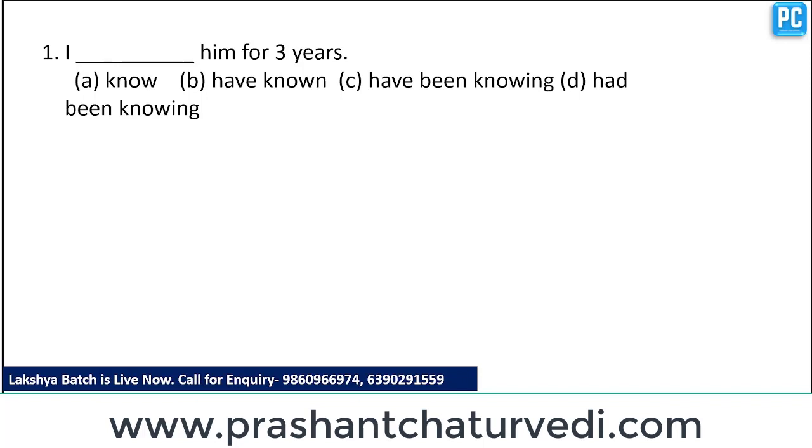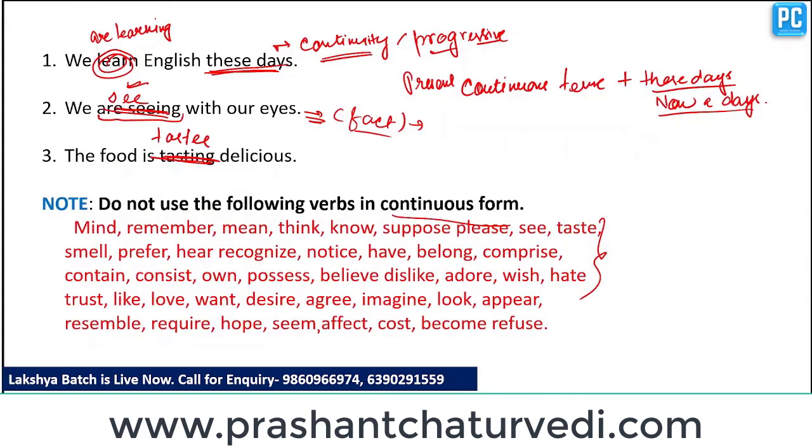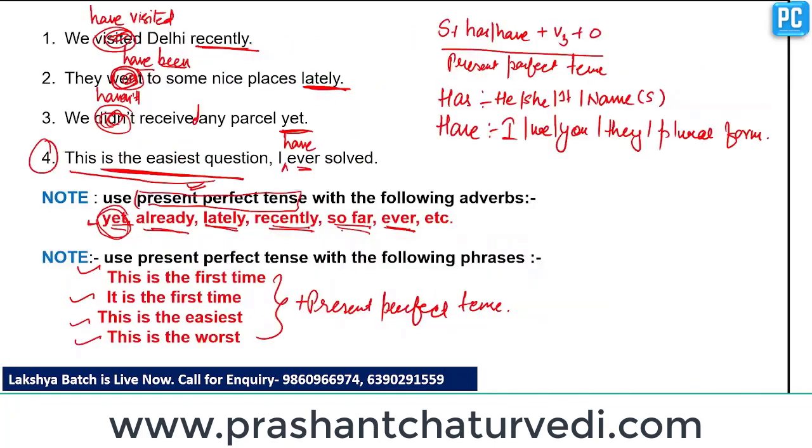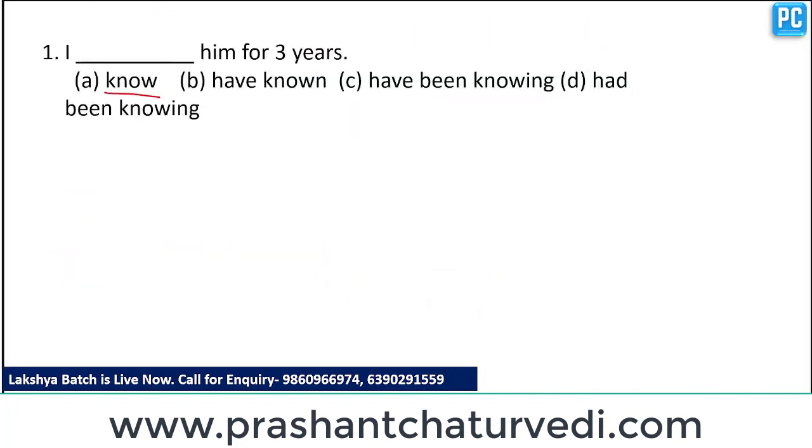Clear? Before discussing this question, I want to tell you that the verb know is also a verb which is related to perception or state of mind. You can see here that verb know is also related to perception or state of mind. So option number 3rd and option number 4th should be omitted, because these verbs are used here in continuous form, knowing.